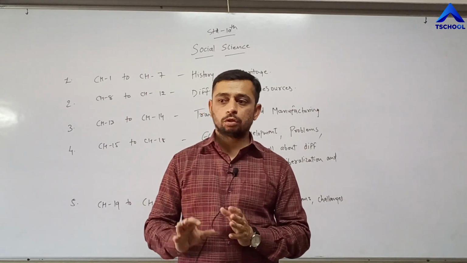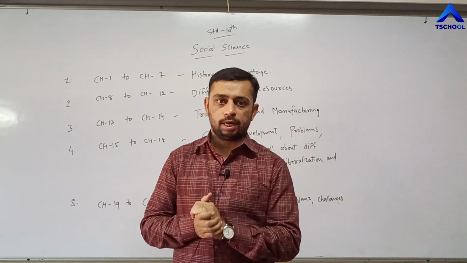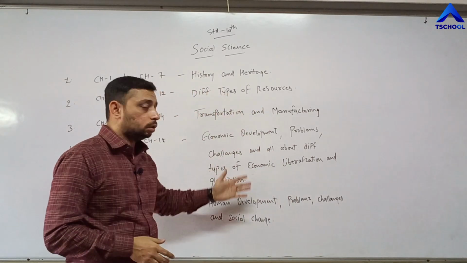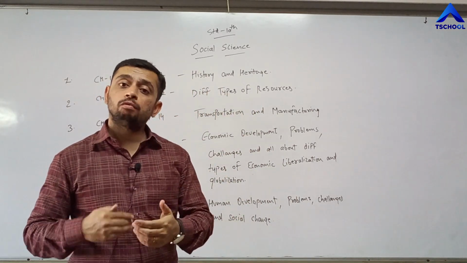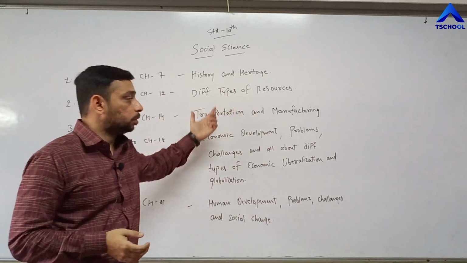So again I request you to refer to the textbook, and please make a note of all these things so that it is easy for you to understand the chapters.